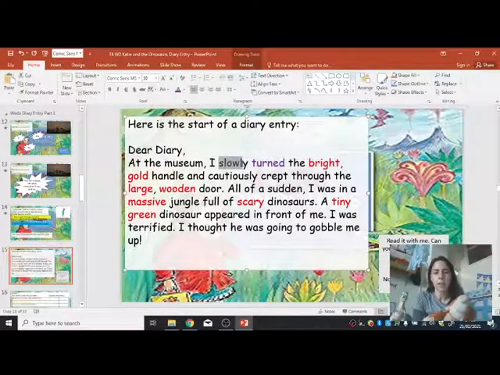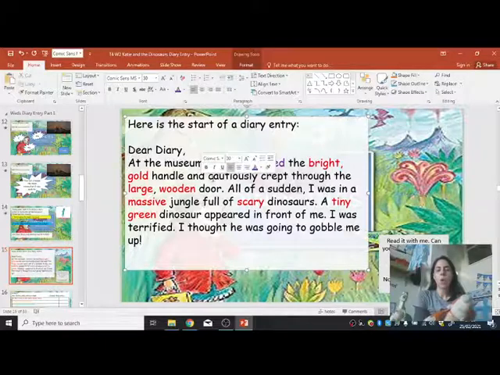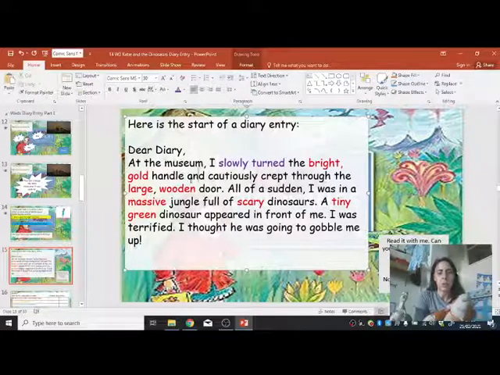So I'm going to colour the adverbs and the verbs in purple. Slowly turned. Can you do that? Slowly turned. And cautiously crept through the large wooden door. Read that with me. And cautiously crept through the large wooden door.